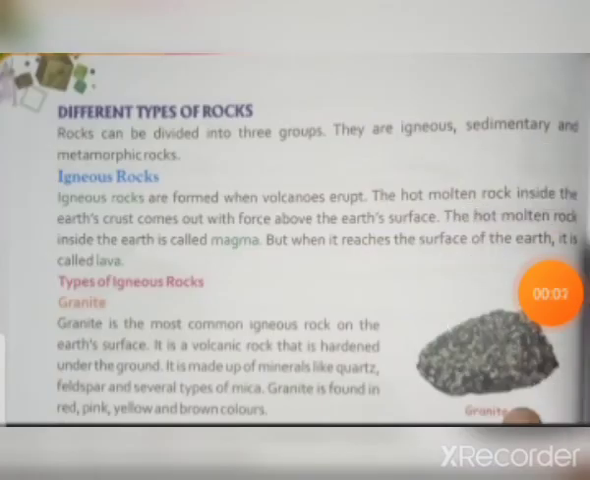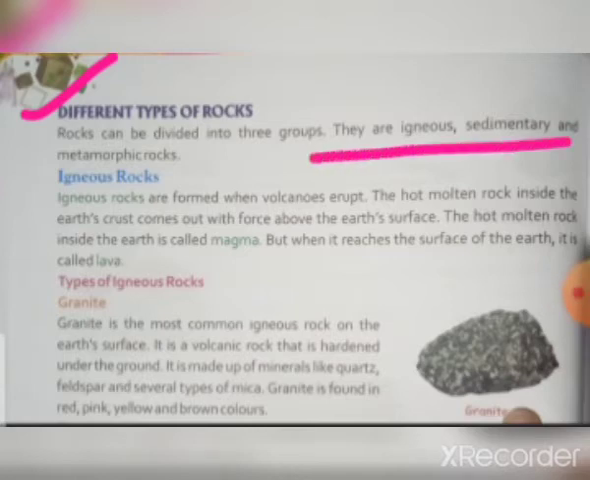On this page you can see different types of rocks. So what are the types of rocks? Igneous rock, metamorphic rock and sedimentary rock. So remember the types: igneous, sedimentary and metamorphic rocks. So what are igneous rocks? Let's start. Igneous rocks are formed when volcanoes erupt. I have already told you how rocks are formed by volcanic eruption. The rocks formed by volcanic eruption are called igneous rock.